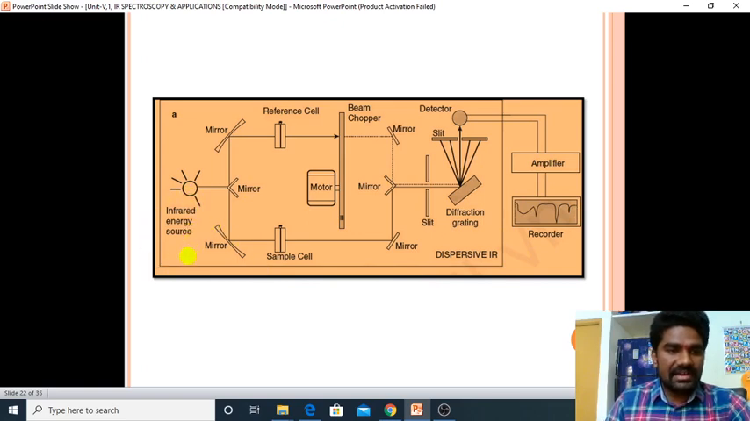Here there is an IR energy source, isn't it? Here we have a mirror which can reflect both sides. Here we have the reference cell, and here we have the sample, that is the testing cell. A beam chopper is there, and again mirror reflection is there. Then we have the diffraction grating slit, and through this an amplifier is connected, and this amplifier finally records the spectrum, which is connected to the computer here, isn't it? This is the simple mechanism behind the IR spectrophotometer.